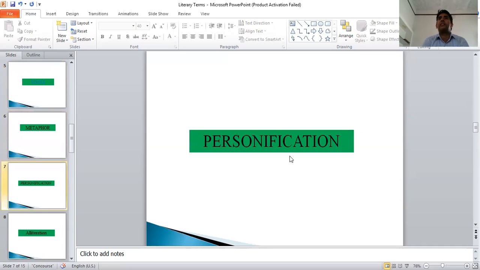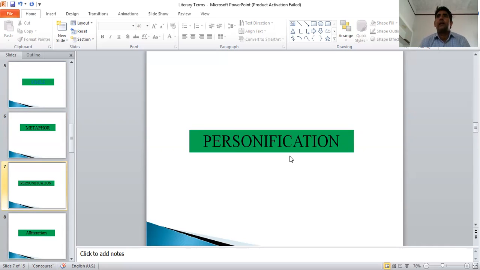Next is personification. If we animate an inanimate thing, meaning if we give life to a dead thing, that is called personification. I mean to say, if we make a thing into a human being, that is called personification.